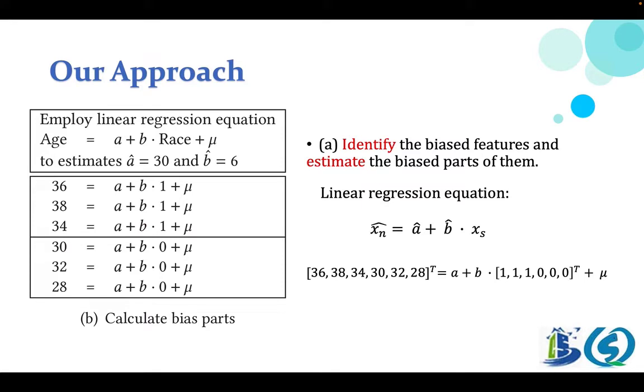In this snippet, after translating categorical variables, white or non-white, into numerical variables 1 or 0, we have the following linear regression equations. We found that p-value is less than 0.05 and obtained the estimates Â is equal to 30 and B̂ is equal to 6.